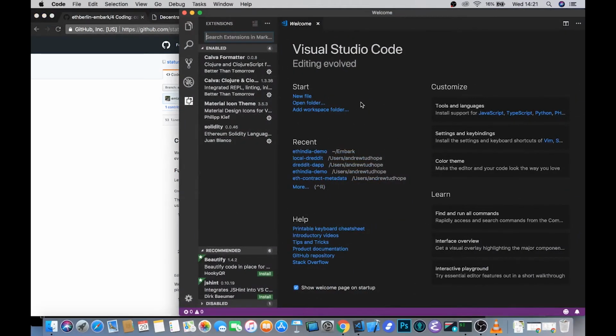I particularly enjoy Visual Studio Code because it comes with a whole bunch of extensions. Material icons is quite nice, just because I'm a visual thinker. But this Solidity extension by Juan Blanco is in fact the reason that I use VS Code. It comes with code coloring, various different highlights and suggestions and completion, and it really does make writing smart contracts quite a bit easier, and it will alert you to various different security vulnerabilities as you go along. It again adds to the flavor of trying to build a properly integrated development environment.